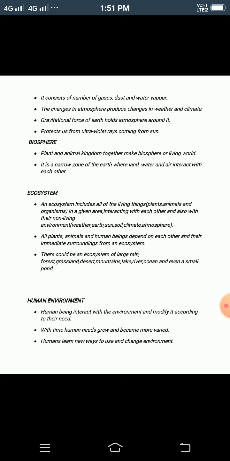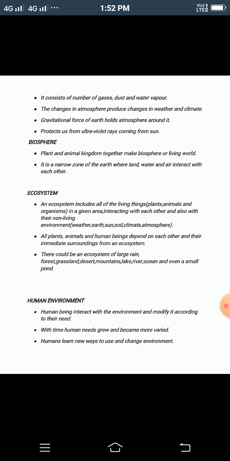Some of the areas will have heavy rainfall, in some of the areas very little rainfall, some areas will be very hot, some of the areas very cold. So you can say that if there is any change in the atmosphere or in the earth's surface of the atmosphere, you will see changes in the weather and climatic condition.